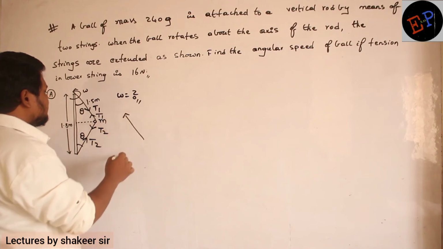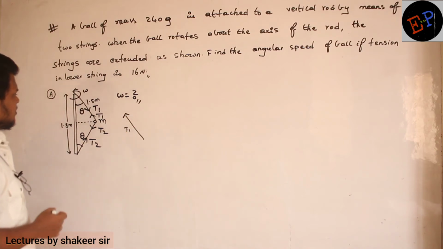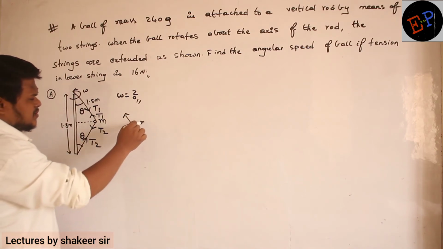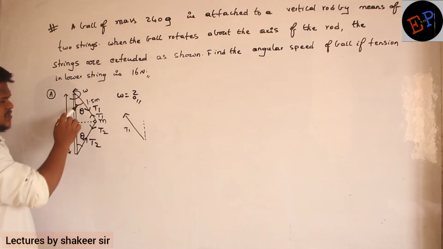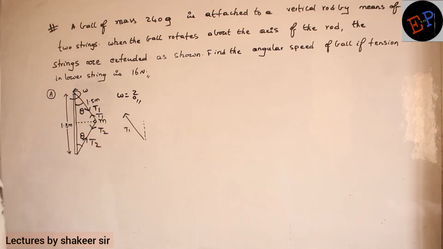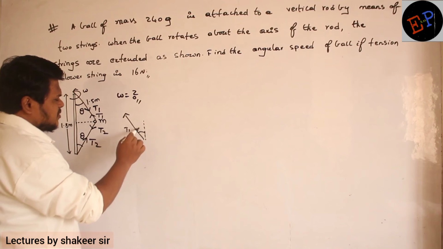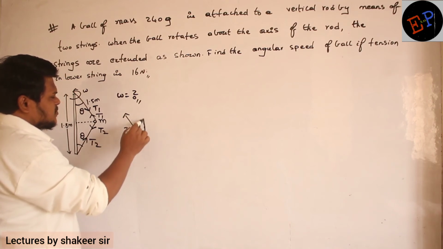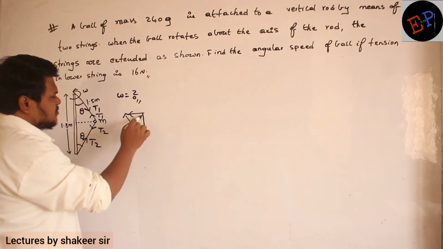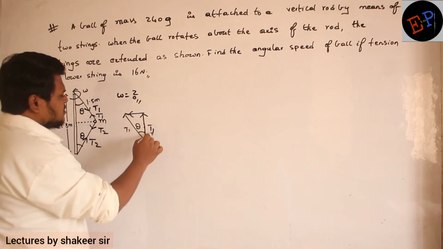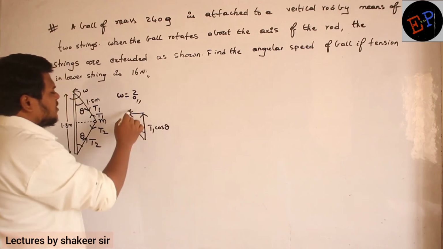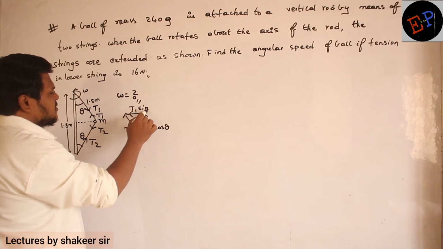Clear? So if this is tension T1, and this angle is theta, what is this angle? This angle is theta, what is this angle? That angle is also theta, no? So this angle also we call as theta. Clear, no? Now split this one into two components like this. So this one I can call as T1 cos theta, and this is T1 sin theta. That's all.